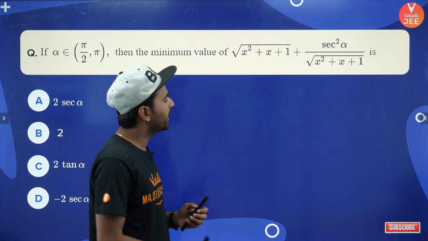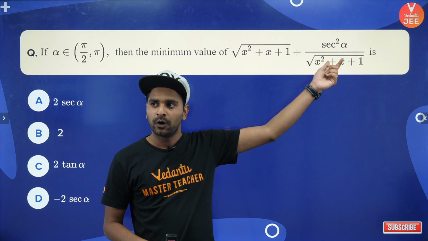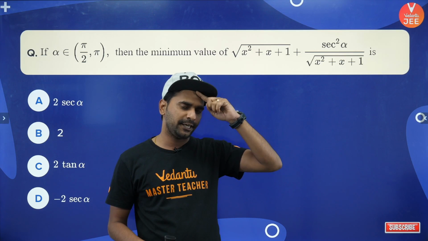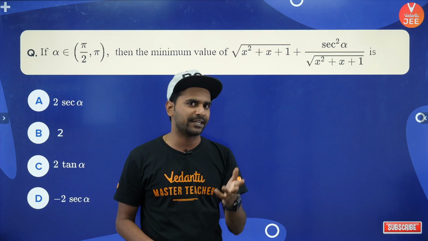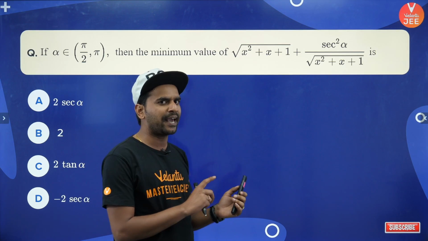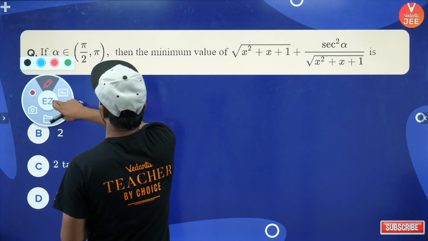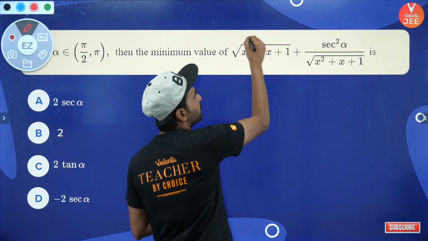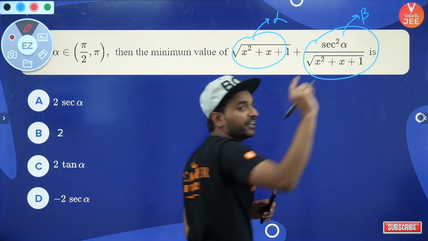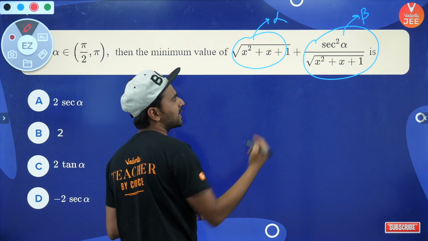All right, now here you can see that the sum of two things is written. What is the product of these two things, guys? Is it coming independent of the value of x? Yes, sir. The product is coming independent of x. Whatever value of x I put, the product will come out independent of x. That means, can I apply AM greater than or equal to GM over here? Yes, absolutely, guys. So if I take this number as, let's say, alpha, and this number as beta, because I don't want to waste time in the examination by writing these expressions again and again, I will call this alpha and this one beta.